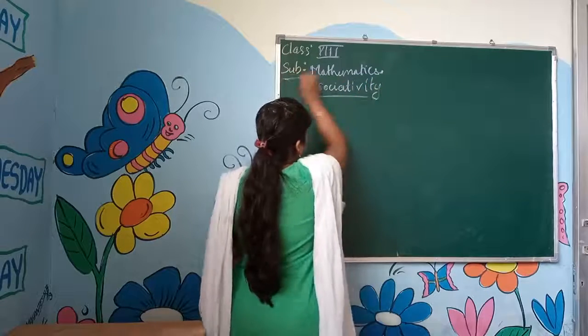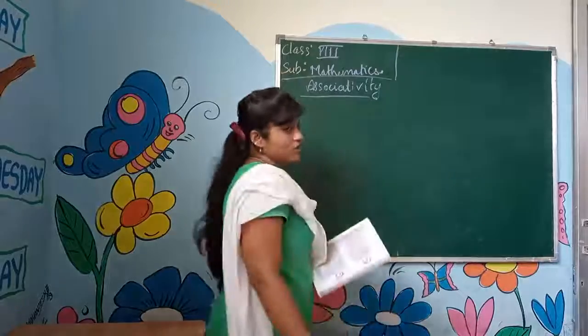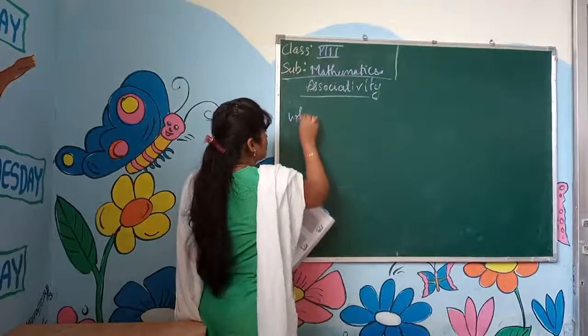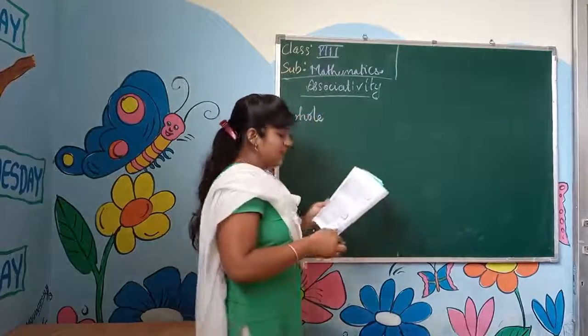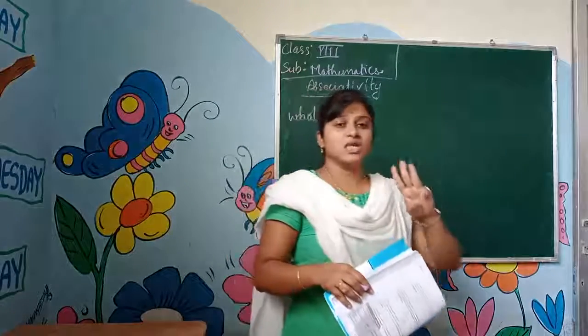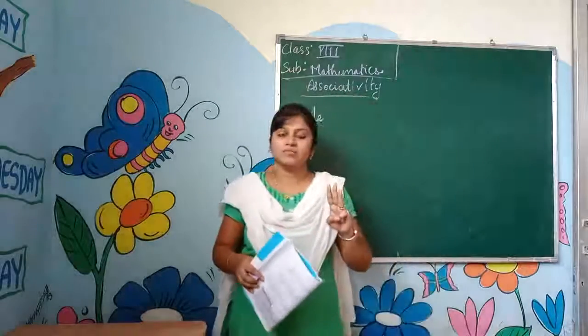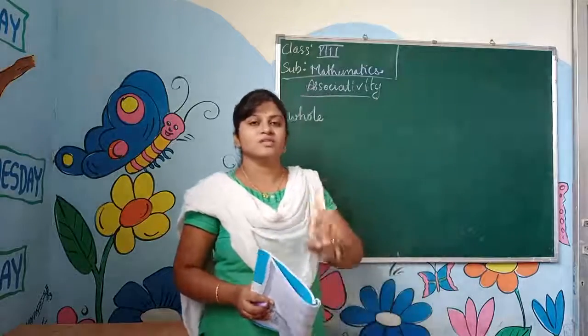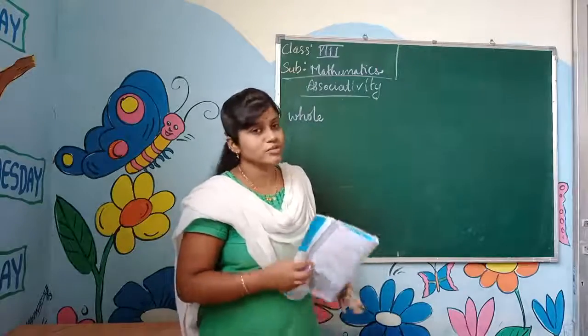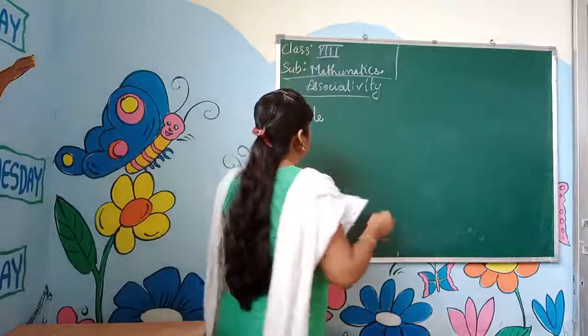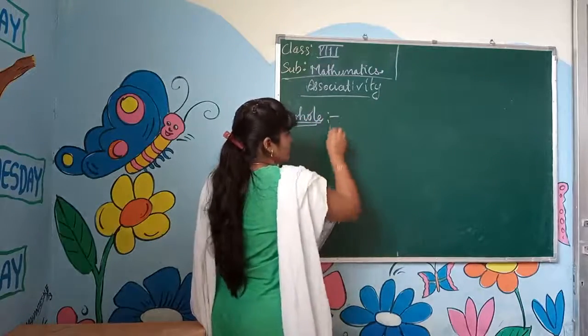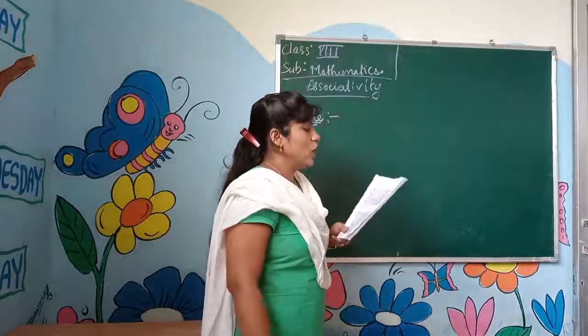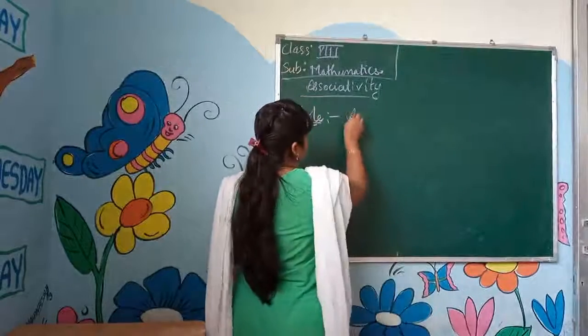Associative property for all the three. First one is whole numbers. Associative property means that when we have three numbers, we group them and then reverse the grouping. That is called associative property. You all know that. First we'll solve with the whole numbers.